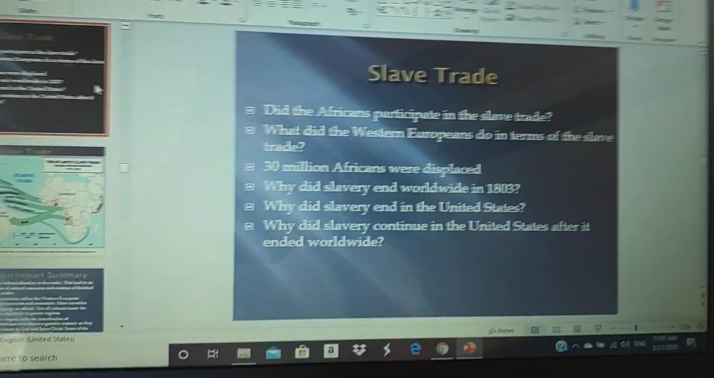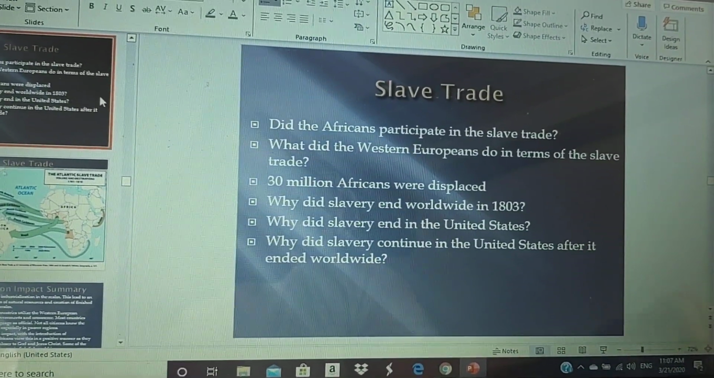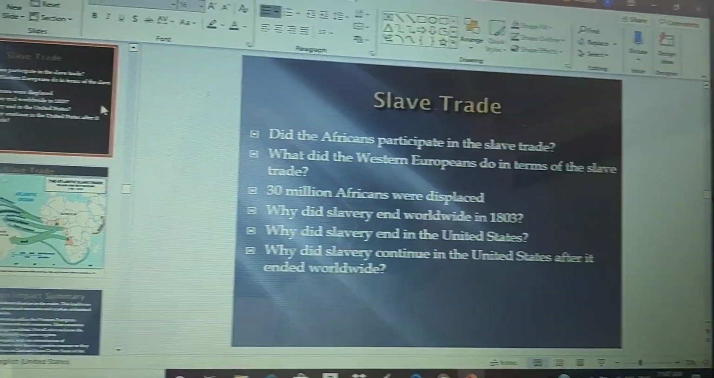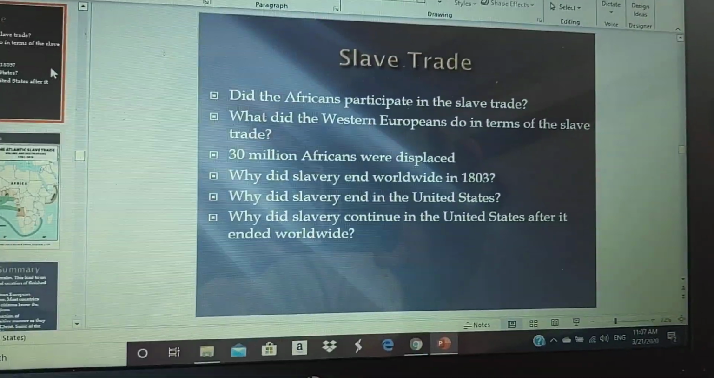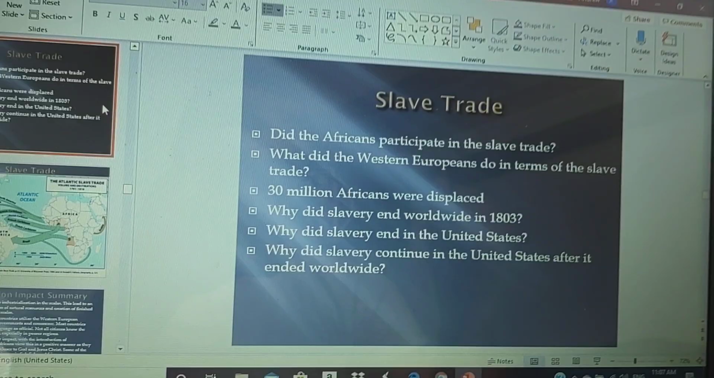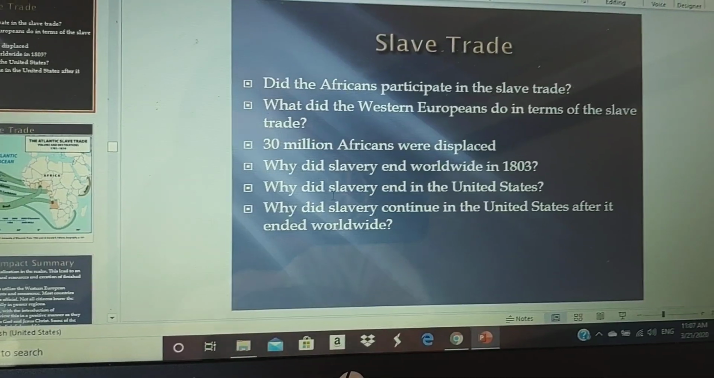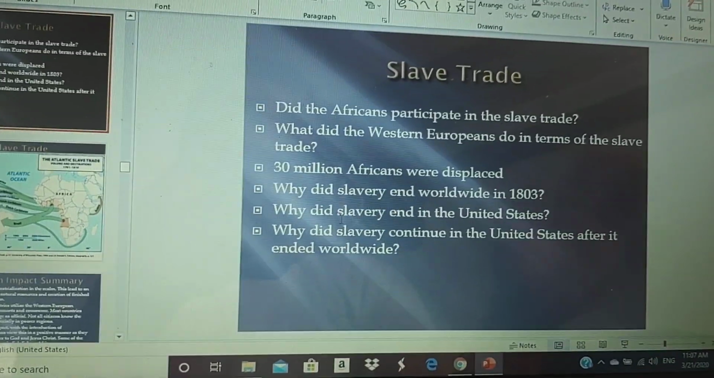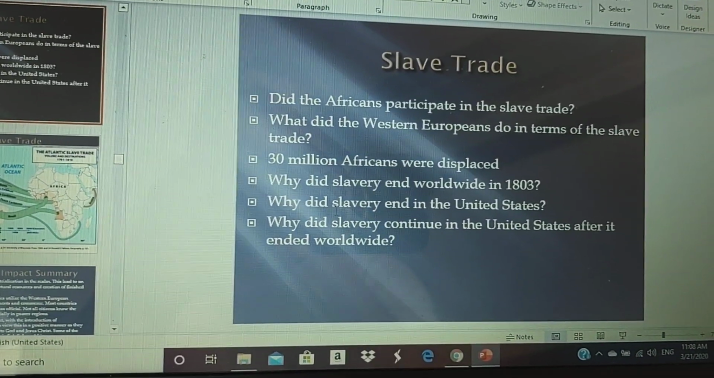Now, slavery ended worldwide in 1803 due to the Industrial Revolution. Remember, slavery was expensive, and when you had the Industrial Revolution, with factories producing, that's why it ended worldwide. In the United States, it at first was dying in the early 1800s, but then it took off once again. The reason it continued was the cotton gin, which made taking seeds off quicker, so people were getting wealthy, particularly the plantation owners. And also the demand for tobacco really increased.